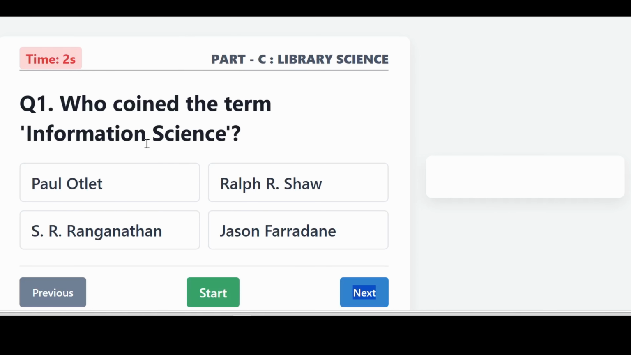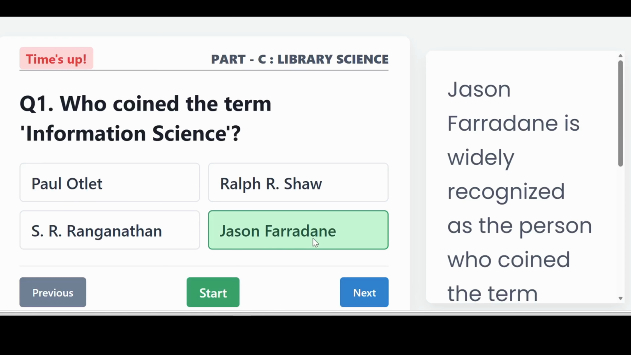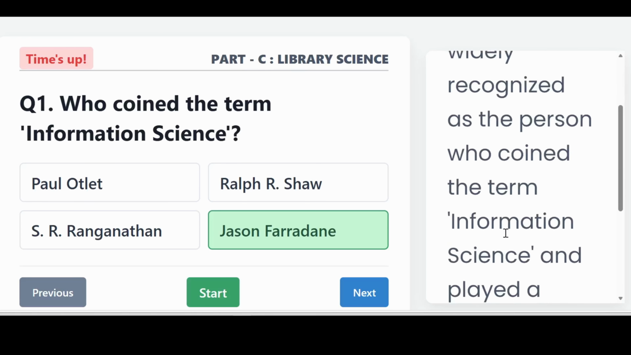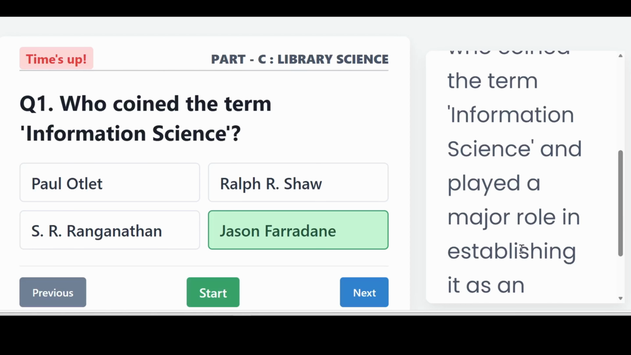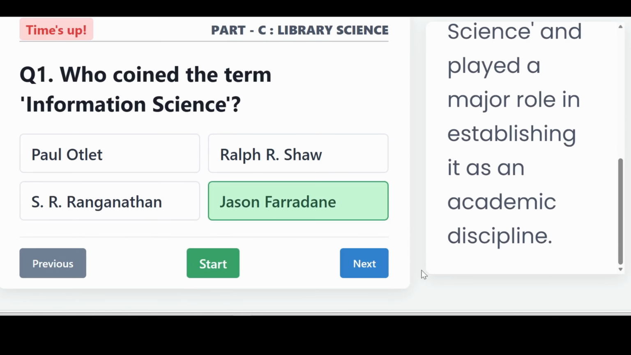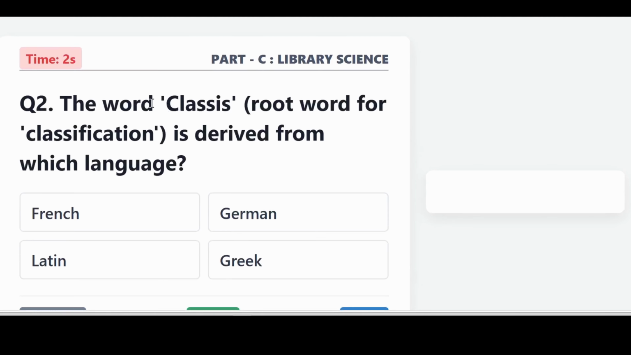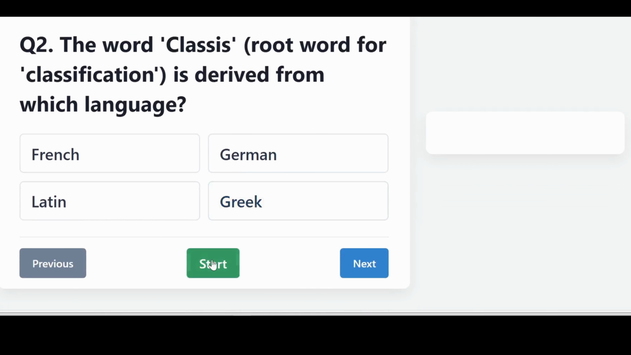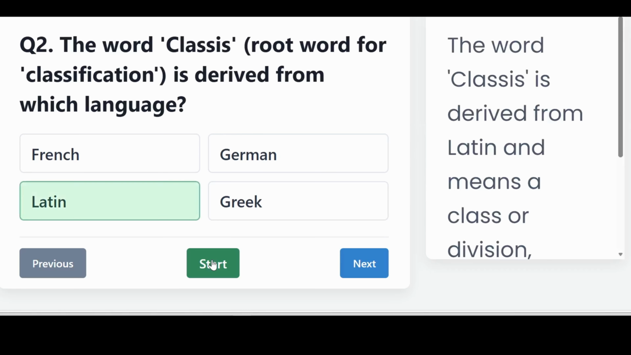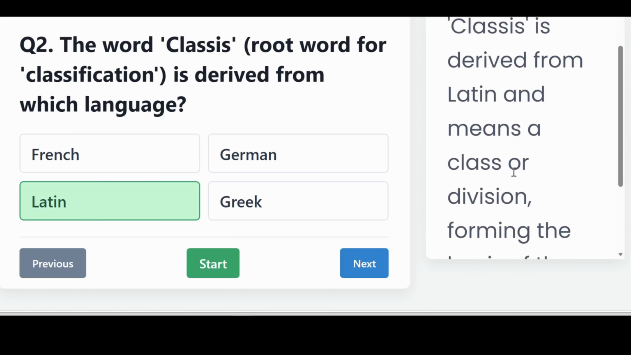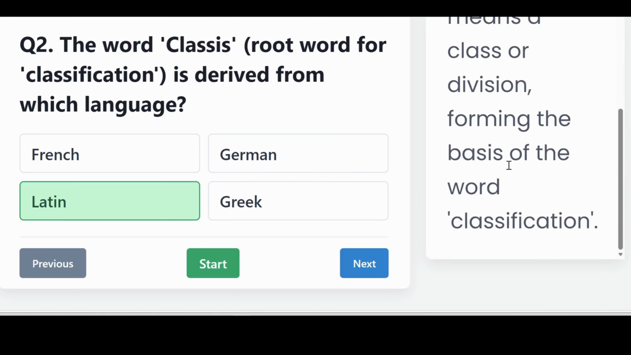Who coined the term information science? It is Jason Farradane. Jason Farradane is widely recognized as the person who coined the term information science and played a major role in establishing it as an academic discipline. The word classic, root word of classification, is derived from which language? It is Latin. The word classic is derived from the Latin word which means a class or division, forming the basic word of the word classification.